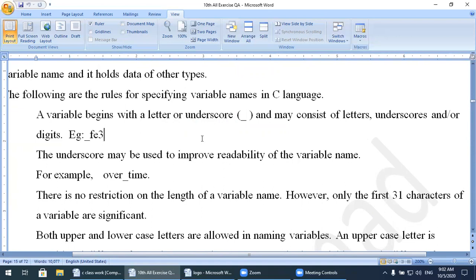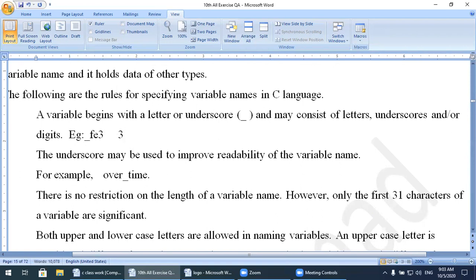But you cannot use a numeric character as the first letter. For example, _FE3. Watch here: in this kind of variable, 5 characters are used, 4 characters plus the underscore. So you can use an underscore at the start. F is a character, E is a character, and 3 is a numeric character. So this is valid.